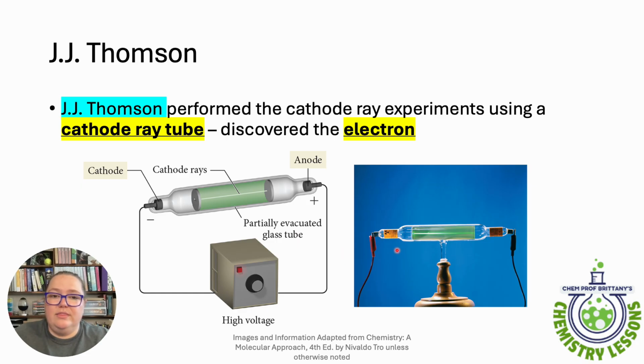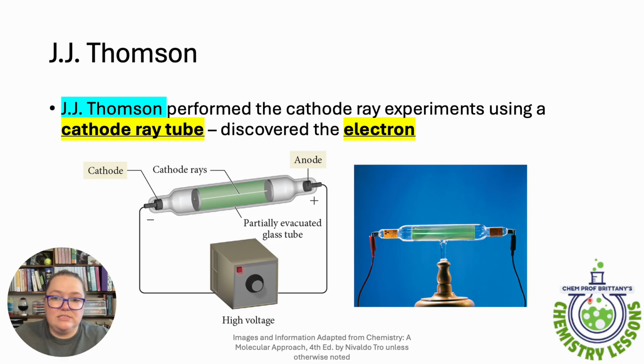So the tube is sort of evacuated. We suck all of the air out and then pump it full of a gas. And then on either end, you can't see it super well here, but on either end we have these metal plates and then an electrical current that runs through and creates a current, right? And then out of that we get this beam here. It almost looks like a laser coming through.